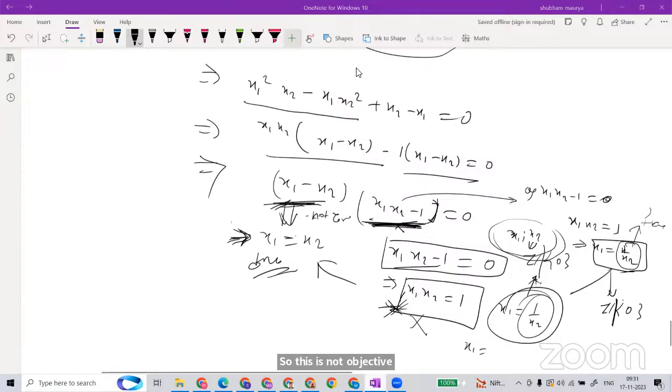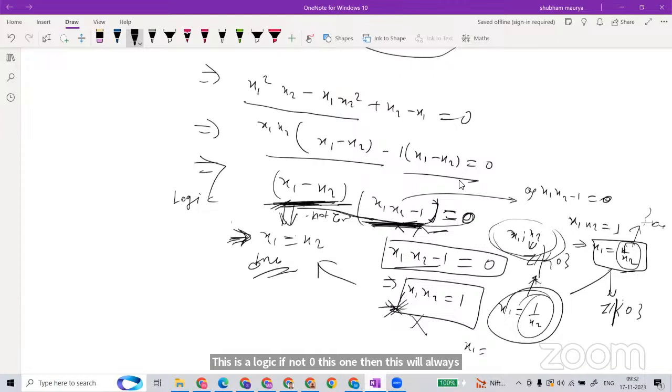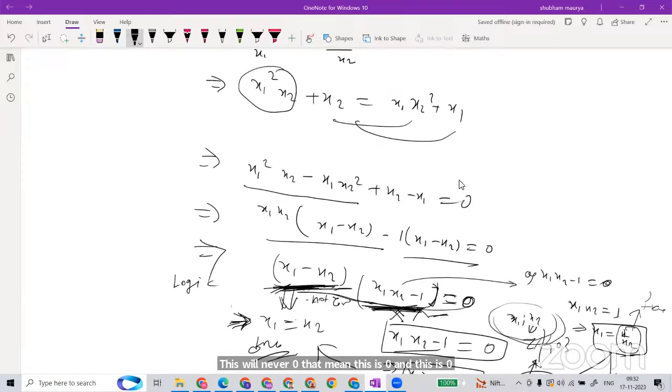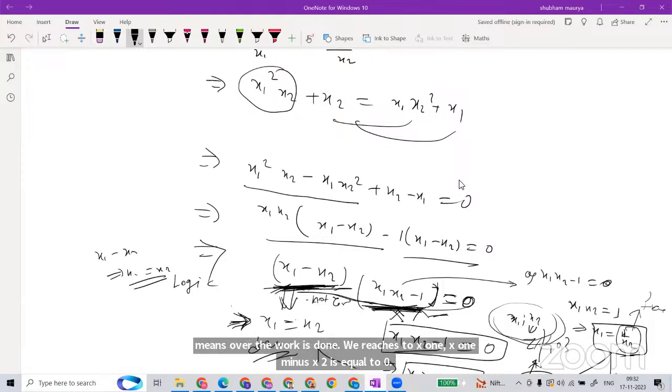So this is injective, no? In this case this will not happen ever. So this is not equal to 0. Except 1, this will never be 0. That means this one is 0. This is the logic. If this one is not 0, then this will always be 0, because your product is getting 0. This will never be 0. That means this is 0, and this is 0 means our work is done. We reach x1 minus x2 is equal to 0. This means x1 is equal to x2.